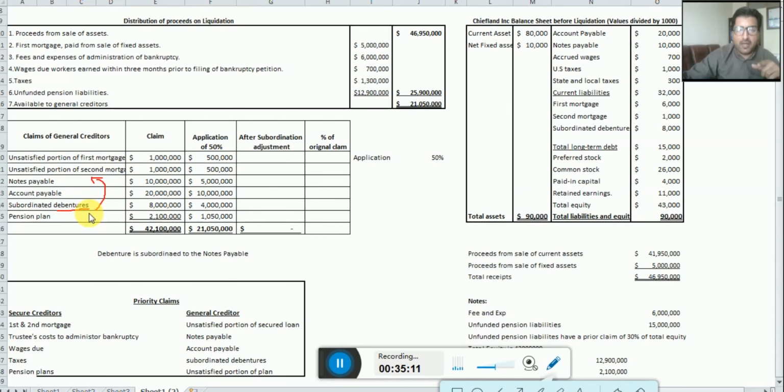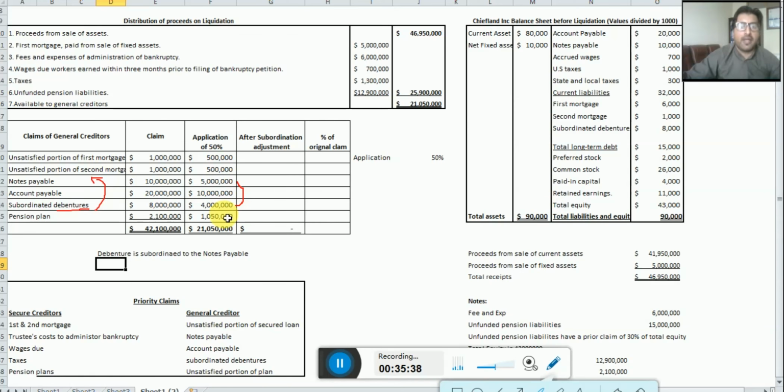So what we are doing, look at the claim of the notes payable, which is 10 million, and how much is received by notes payable, right? 50%. So the 4 million received by the debenture should be given to whom? It should be given to notes payable. This 4 million should be added here.